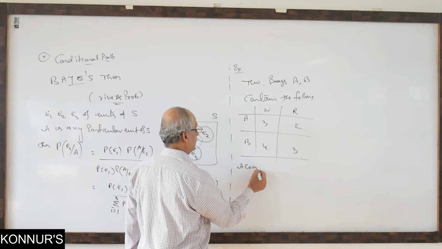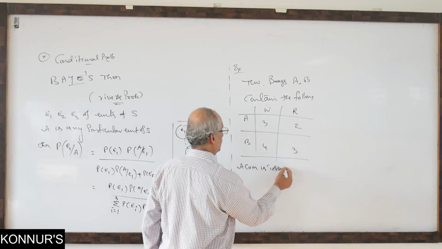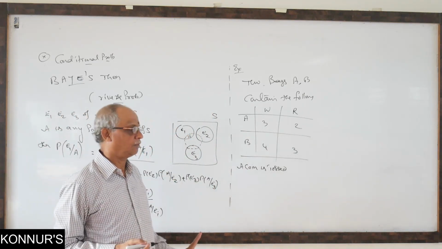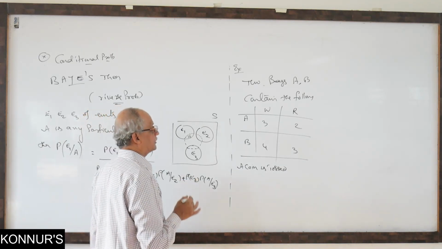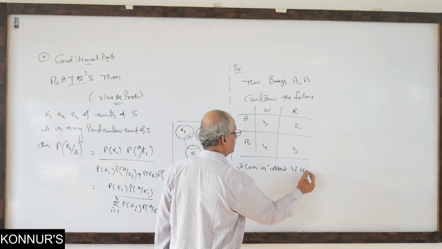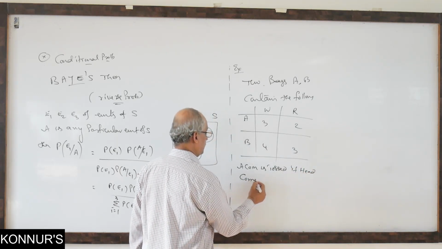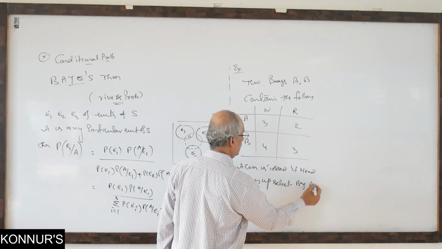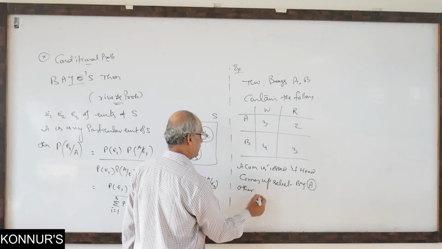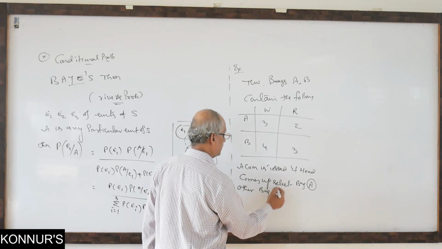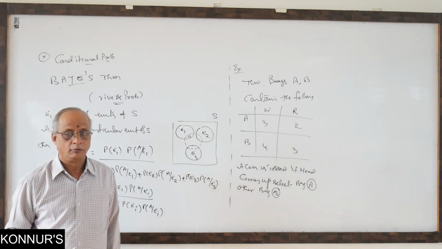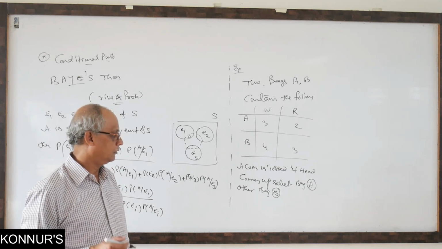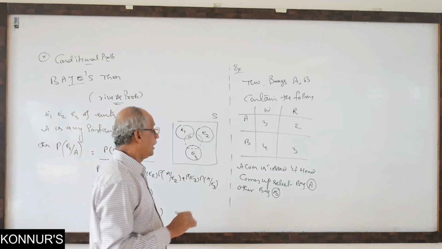A coin is tossed. Simple example I am writing. It is possible even in CET, in NDA, simple example. No complication. A coin is tossed. If head comes up, select the bag A. Otherwise, bag B. Otherwise, what you will do? Tail getting. You are not getting head means what next? Tail only, compulsory.